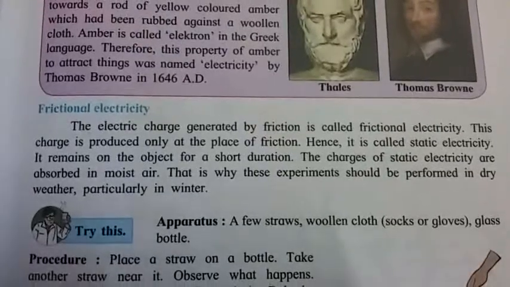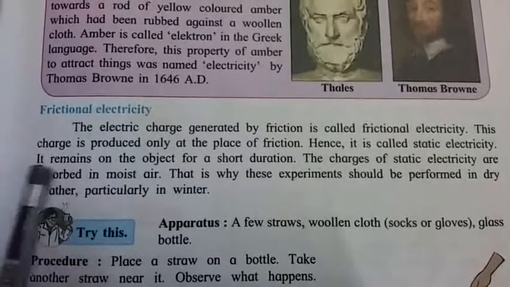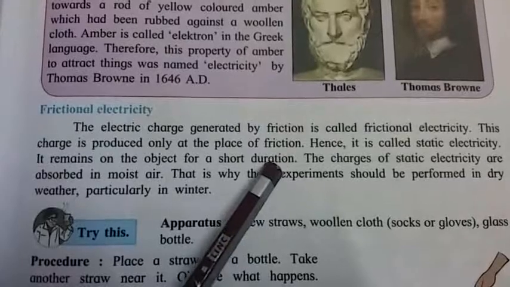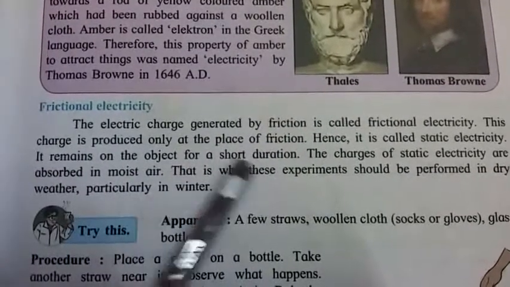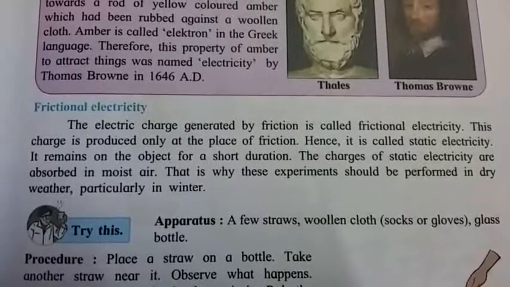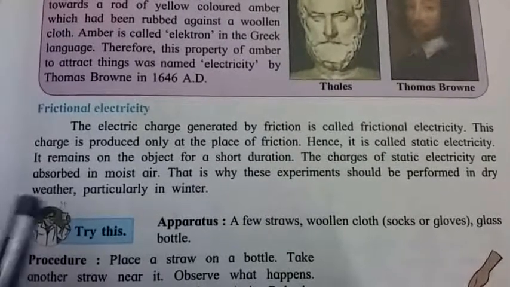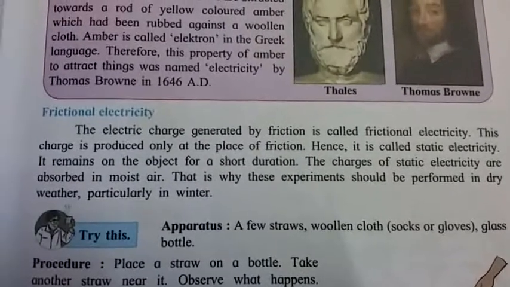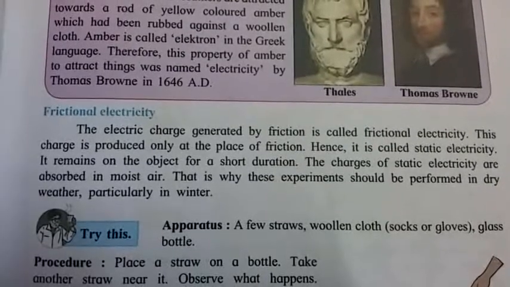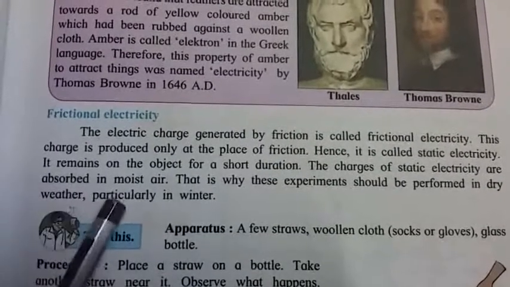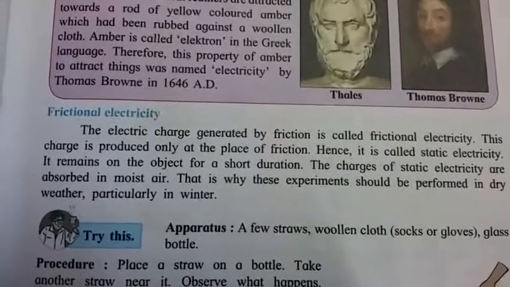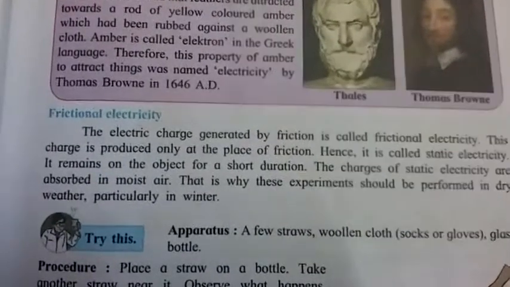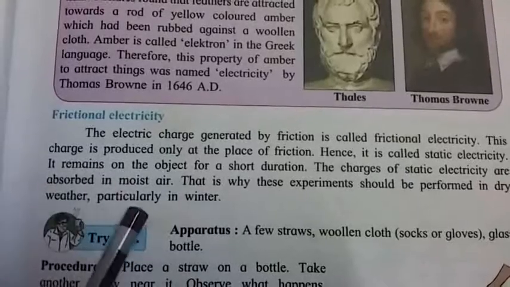Hence, it is also called static electricity. It remains on the object for a short duration. Means this electricity remains on the object for a short duration. The charges of static electricity are lost in moist air. That is why this experiment should be performed in dry weather, particularly in winter. Means this frictional electricity experiment should be performed in dry weather, when you have to do this type of experiment in winter.